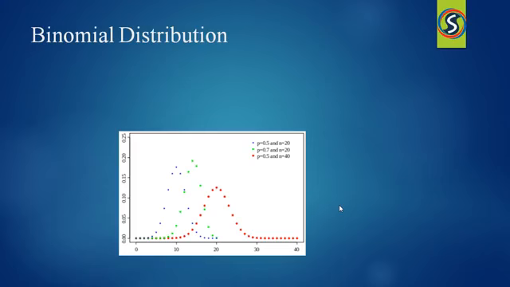The binomial distribution is the basis for the binomial test of statistical significance. The binomial distribution is frequently used to model the number of successes in a sample of size n drawn with replacement from a population of size N. If the sample is carried out without replacement, the draws are not independent, and so the resulting distribution is a hypergeometric distribution, not a binomial one. However, for N much larger than n, the binomial distribution remains a good approximation and is widely used.